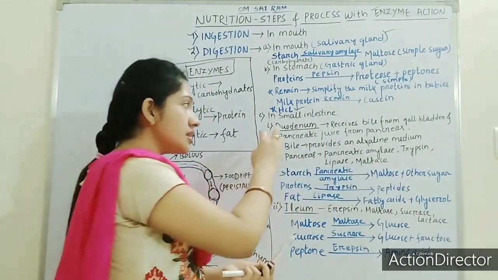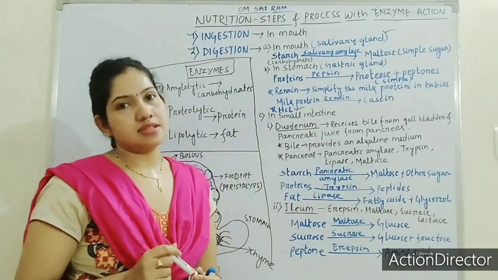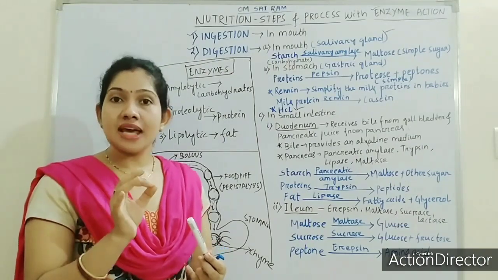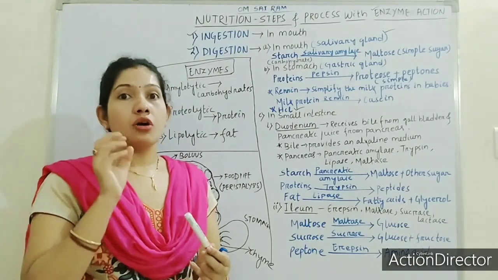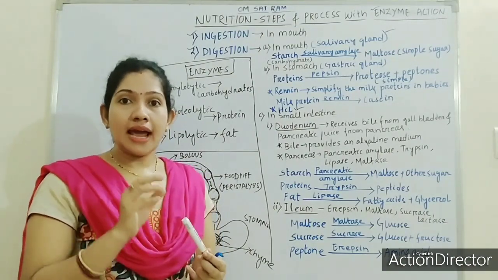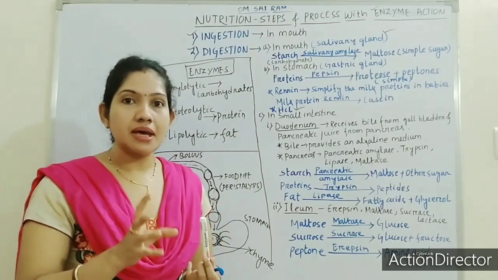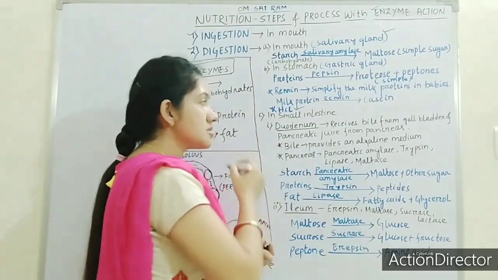So bile and pancreatic juice contain some enzymes. As bile is secreted from a gland, the liver, and pancreatic juice is also secreted from a gland, the pancreas, they both contain some enzymes.